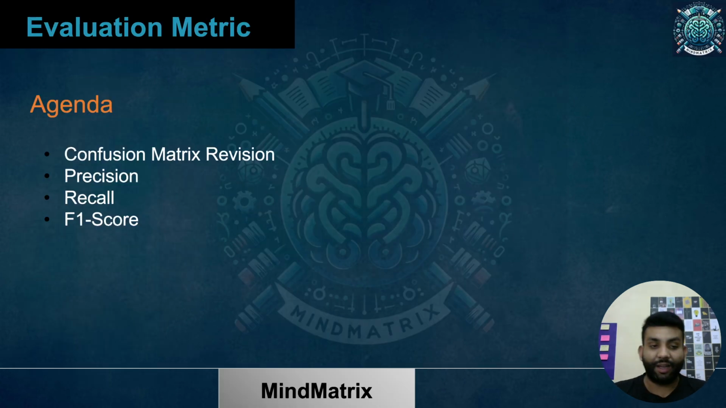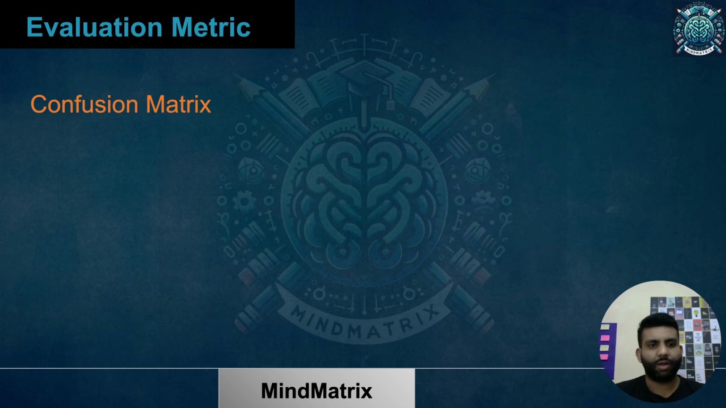So the agenda for today is confusion matrix revision, because we will be needing the confusion matrix over here. I'll be recalling, sorry, not the recall mentioned over here, but I'll help you recall what the confusion matrix was, and then we'll talk about why precision, why recall, and why F1 score. We'll also talk about the cases when we need these kinds of evaluation metrics. So let's start with the confusion matrix.